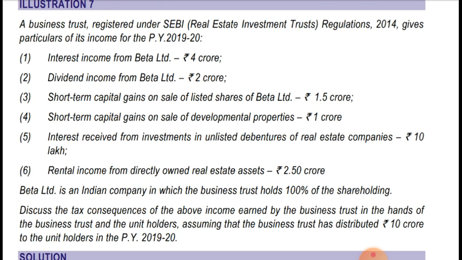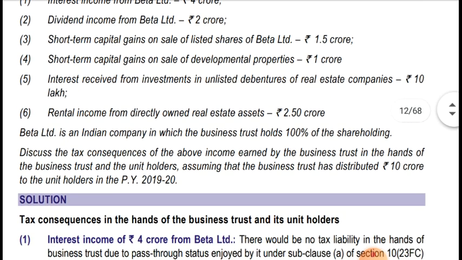Now Beta Limited is an Indian company in which the business trust holds 100% of the shareholding. So since the business trust is holding 100% of the shareholding of Beta Limited, Beta Limited is a special purpose vehicle in this case. Discuss the tax consequence of the above income earned by the business trust in the hands of the business trust and the unit holder.